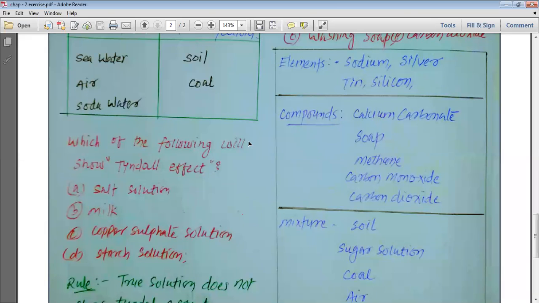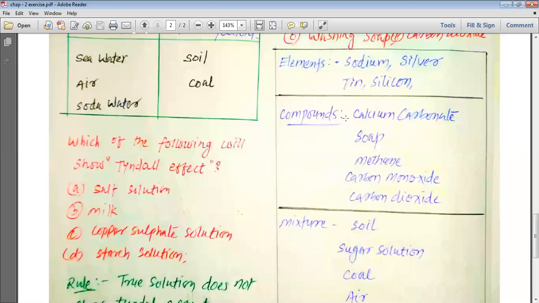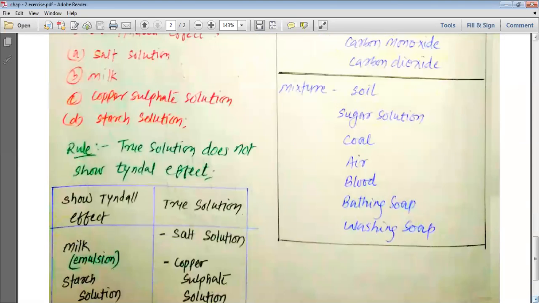My dear students, the various compounds given to us in the question are calcium carbonate, soap, methane, carbon dioxide, carbon monoxide. These are the compounds. And then we have the various mixtures, my dear students. The various mixtures given here are soil, sugar solution, coal, air, blood, bathing soap, and washing soap.